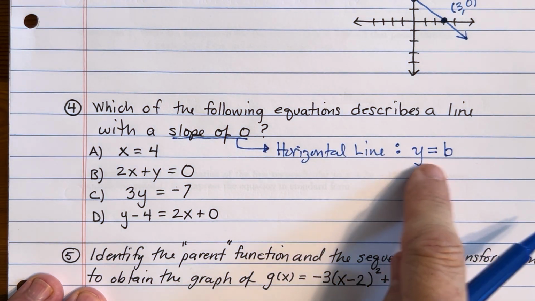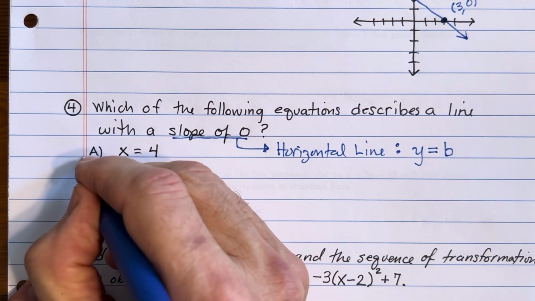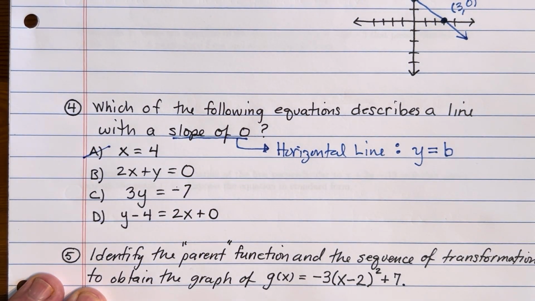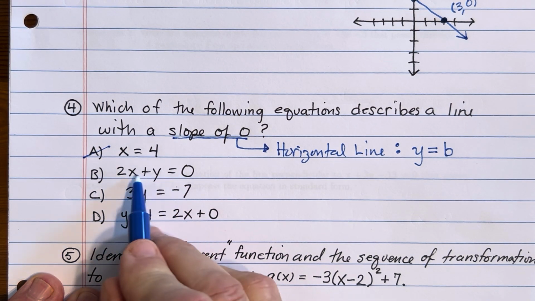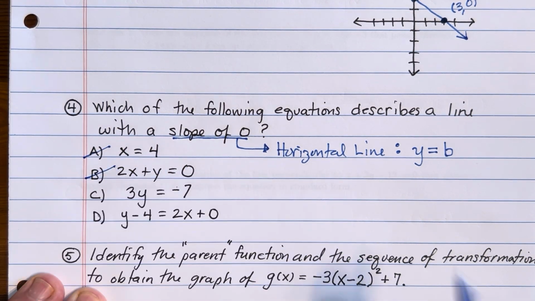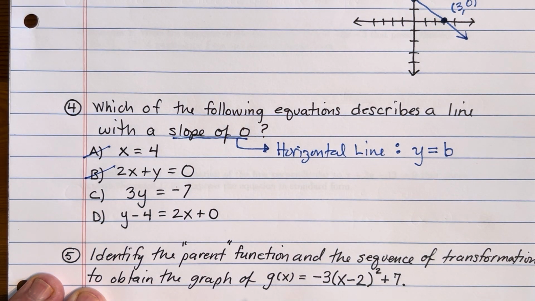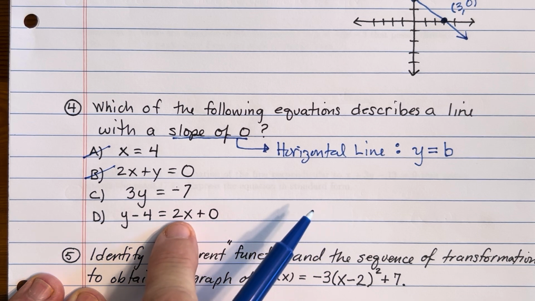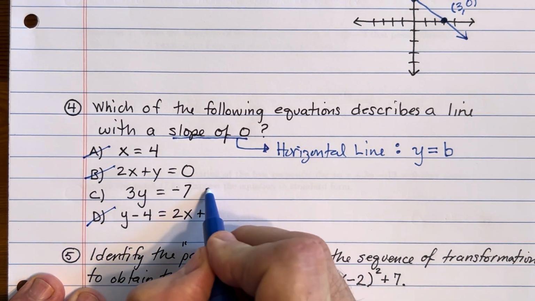So notice there's 0 x's in this equation. So as you go through your choices, you can obviously cross out the first one. You got x's in the second one, 2x plus y equals 0. That's going to be one of these slanted lines, so that's no good. C is very promising because there's no x's in there. You can quickly cross off D because you got 2 x's sitting in here, so get rid of that. Yeah, it looks like C is the one.